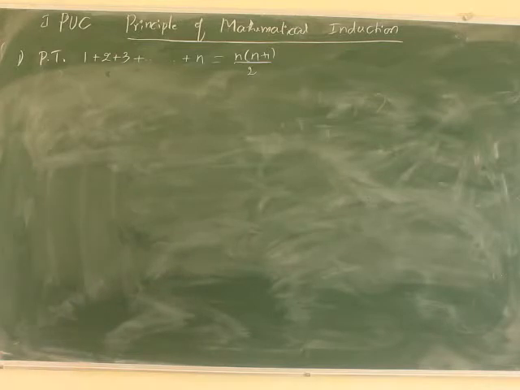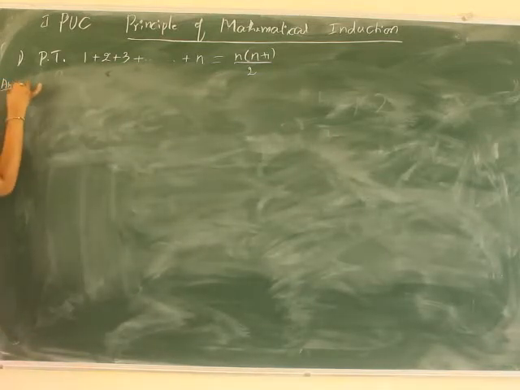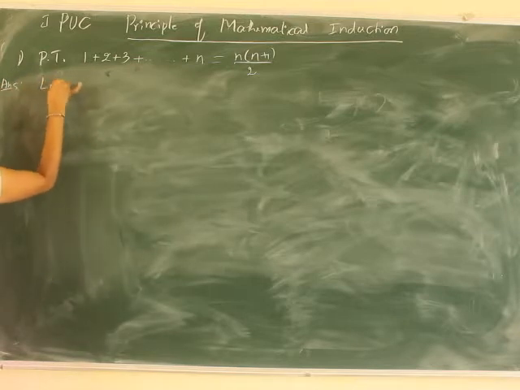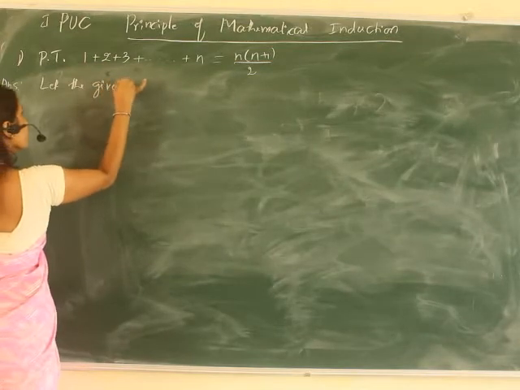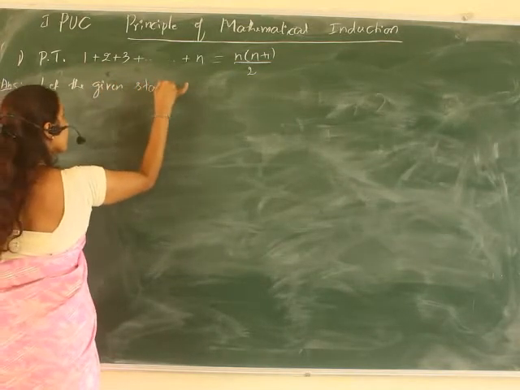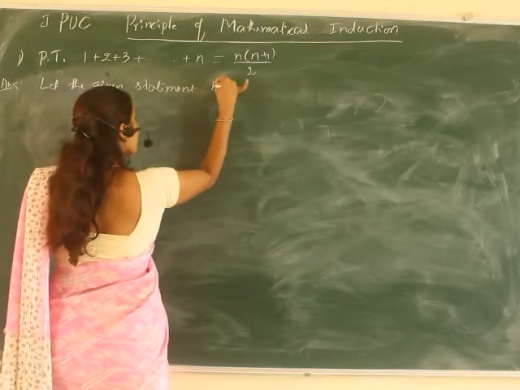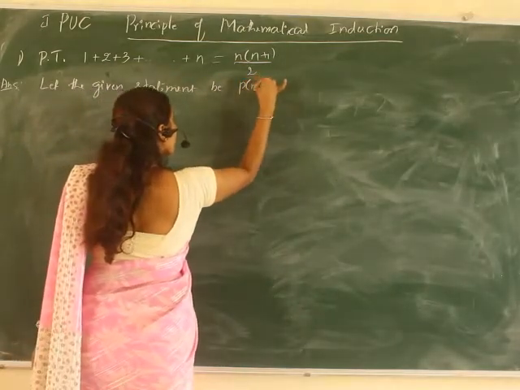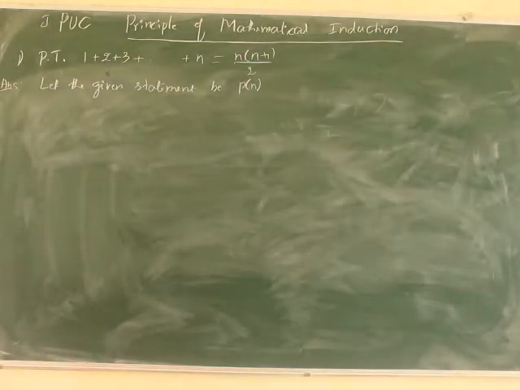First we have to consider the given statement as P(n). Let the given statement be P(n).